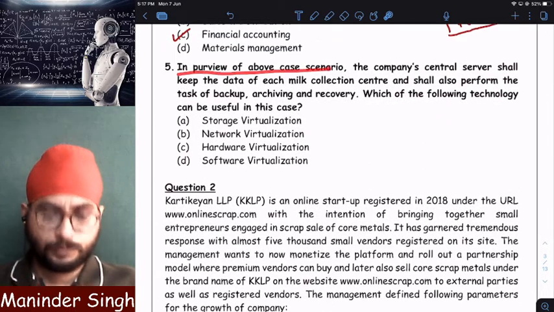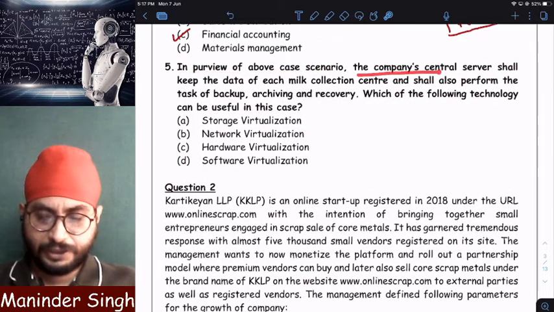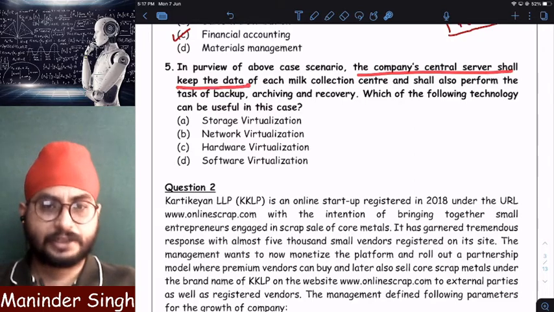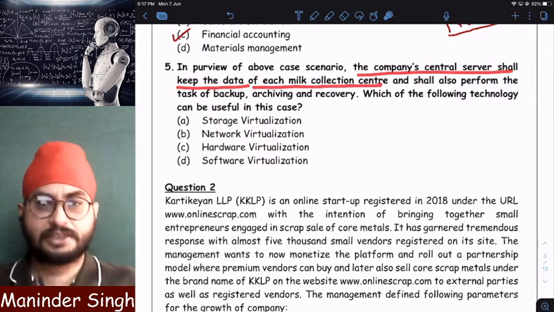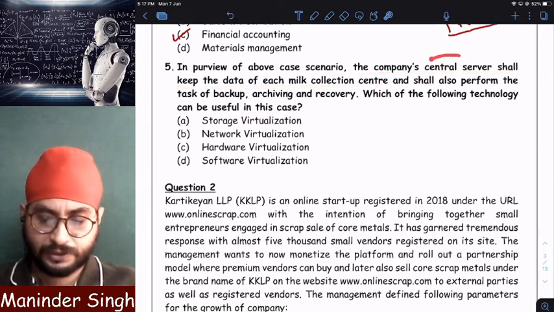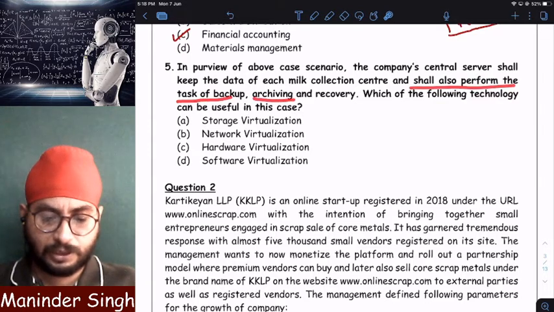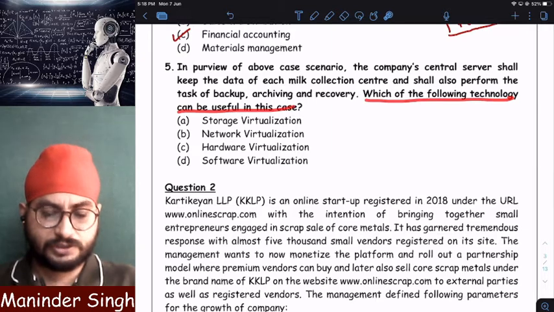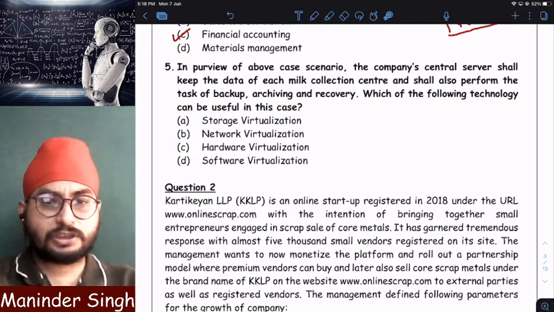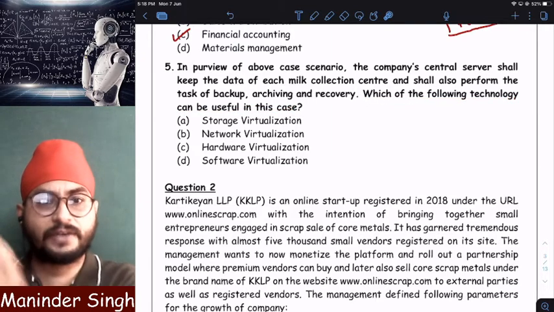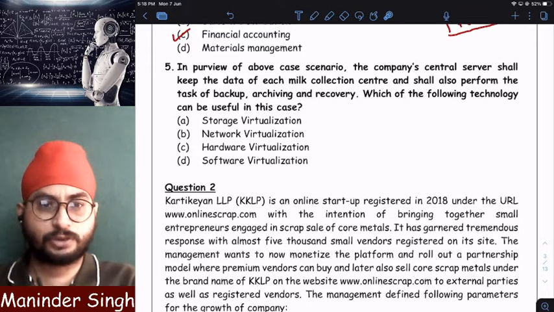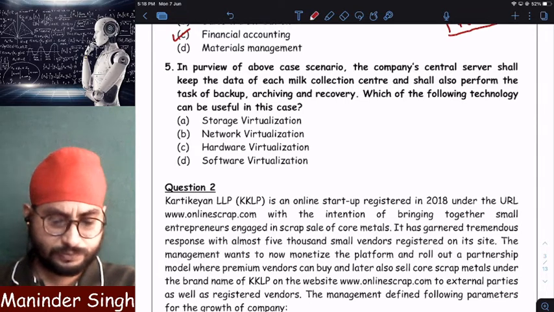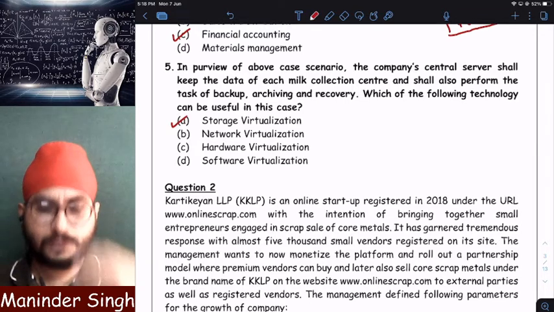In purview of the above case scenario, the company's central server shall keep the data of each milk collection center. 50,000 computers' data will be kept where? In a central server, and it shall also perform the task of backup, archiving and recovery. Which of the following technology can be used in this case? Sir, 50,000 computers' data I am storing where? In a server. This results into what? Storage virtualization. Clear? Answer should be storage virtualization.